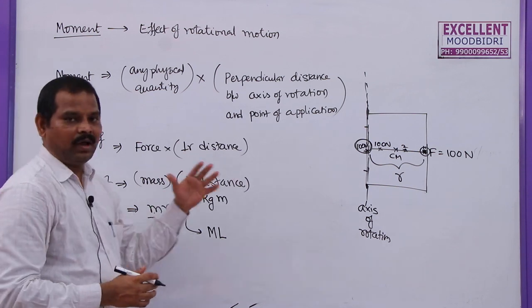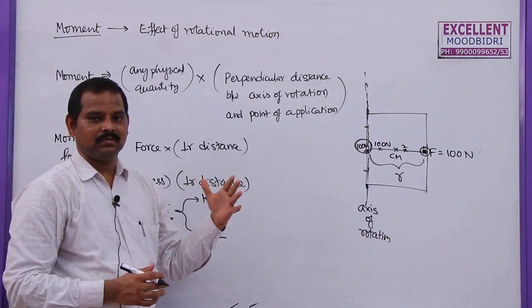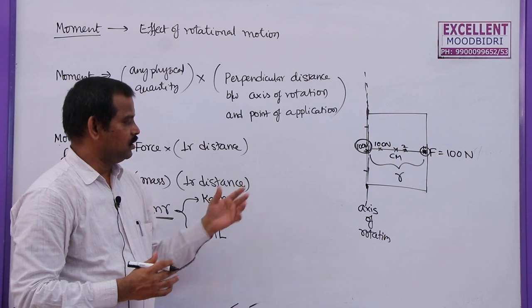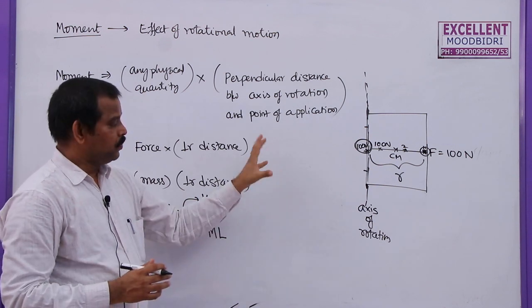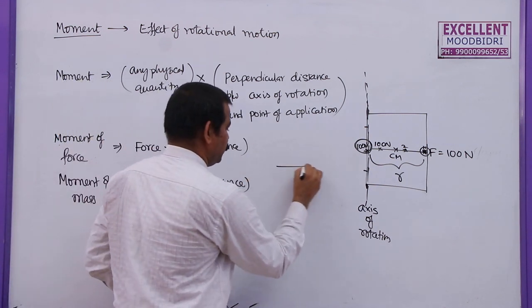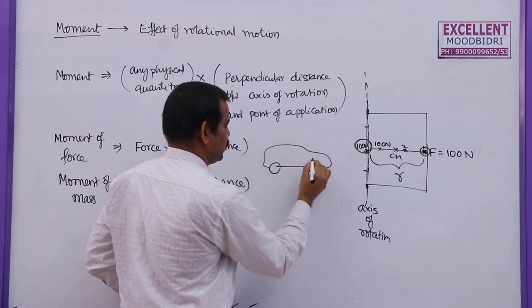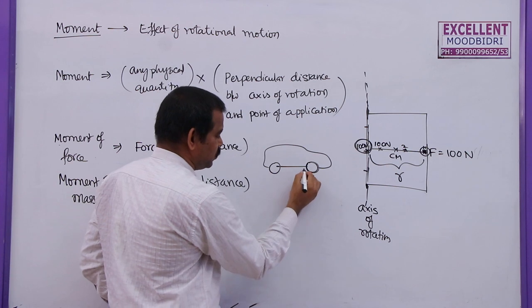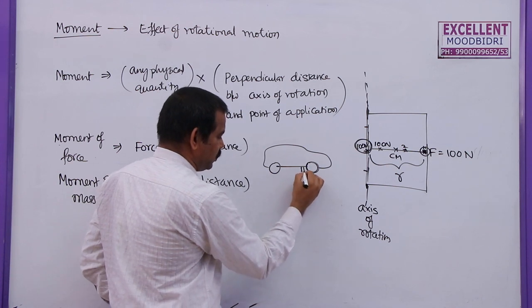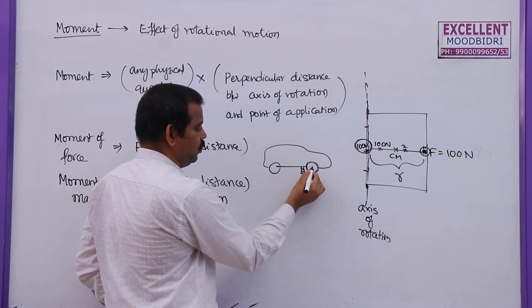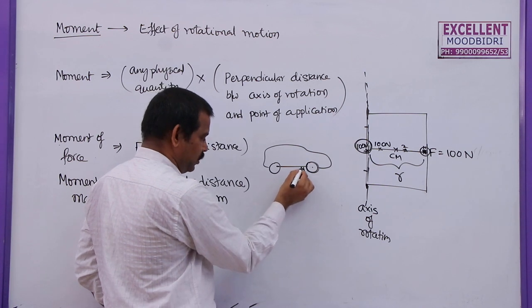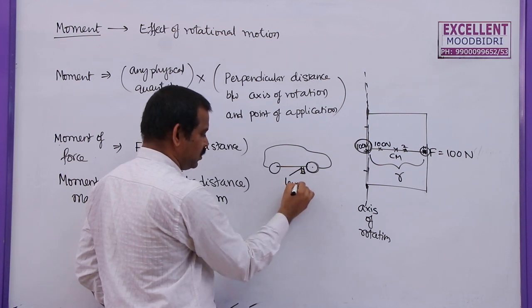Let us say you want to change the tire of a car, a punctured tire. This is our car and we are going to change this tire because it is punctured. We will use a jockey here to lift the car to remove this tire. For the jockey we use a lever.